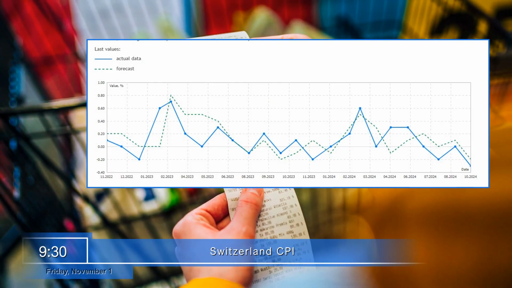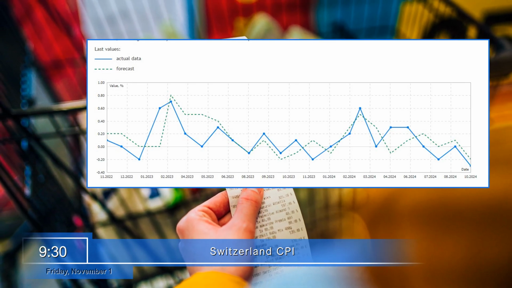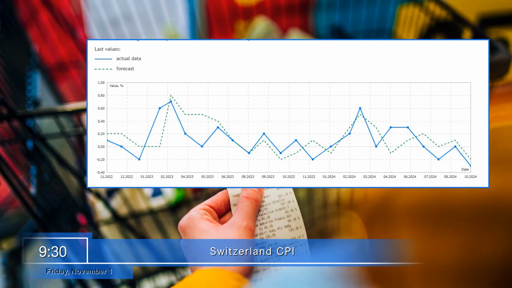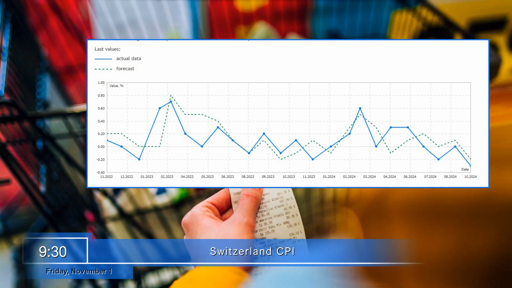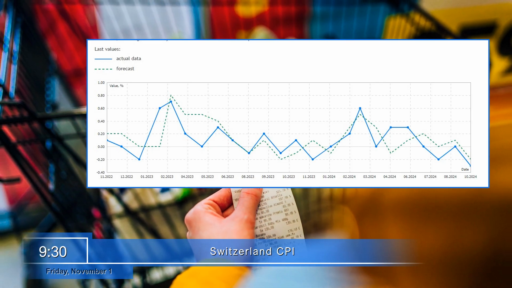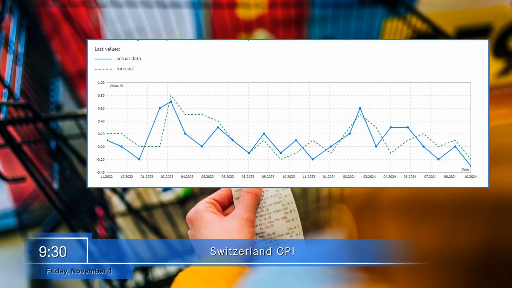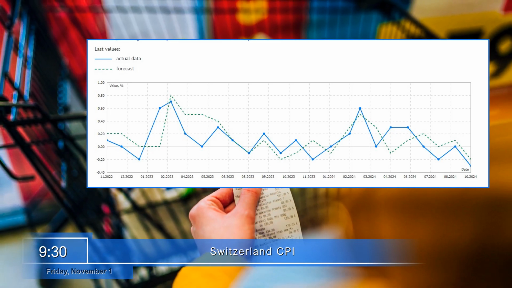Friday, November 1st, at 9:30 Switzerland will publish the Consumer Price Index. The report shows the change in prices for a fixed basket of goods and services in the reporting month compared to the previous month. The indicator shows how much consumers have to increase or decrease their spending to maintain the same amount of consumption. An increase in the CPI usually leads to an increase in the Swiss franc.